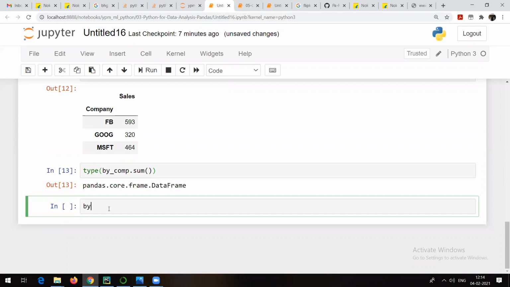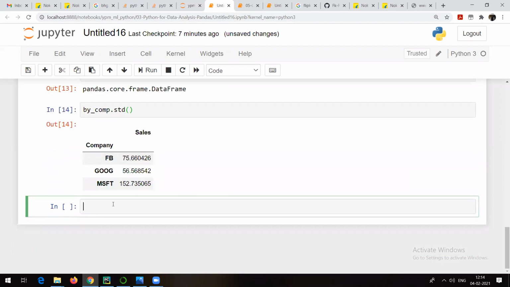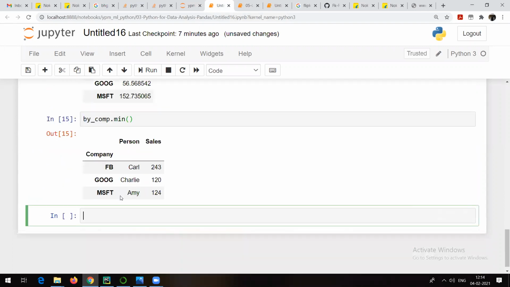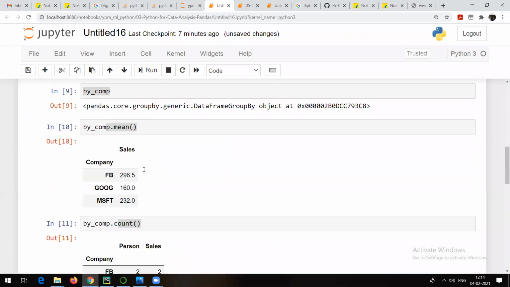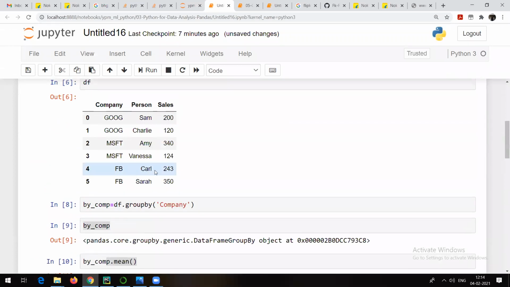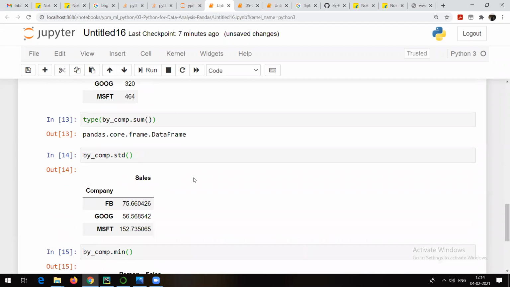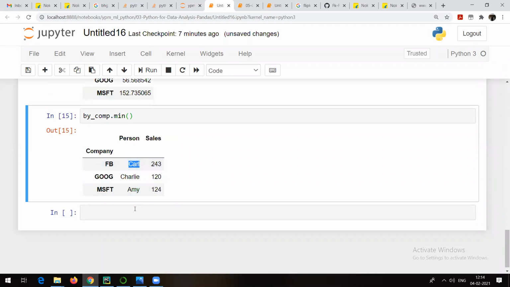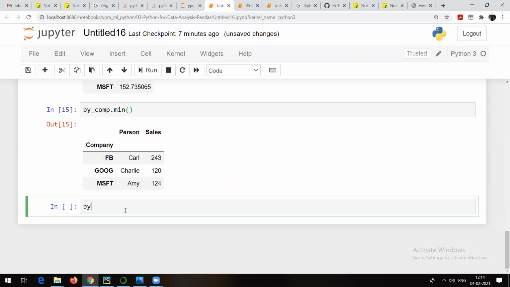Talking about some other things, like by_company dot standard deviation. You just go here and you will be able to find the standard deviation. Similarly, as shown in the ipynb file, I can find the minimum sales, so group according to the minimum sales. For Facebook, Carl is the person who generated minimum sales. You can check: whose sales for Facebook is lowest? Carl. So it is showing the sales of those people who generated minimum sales. You could have gone for maximum sales also.